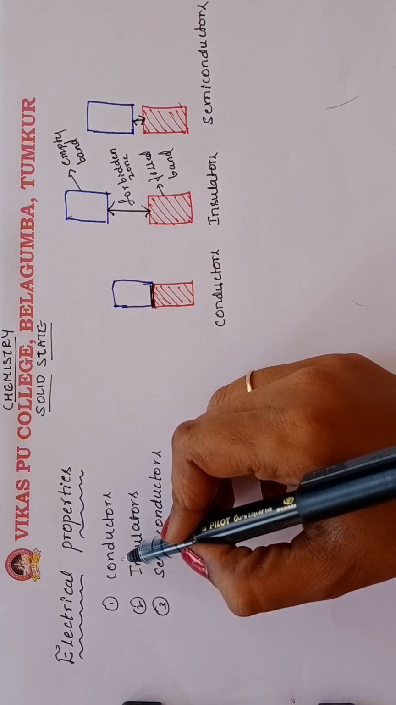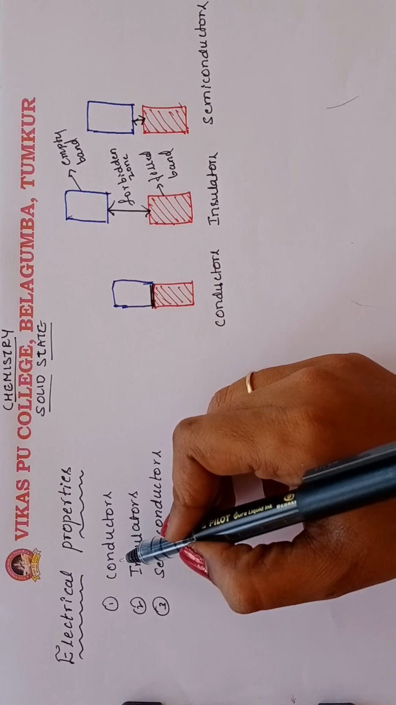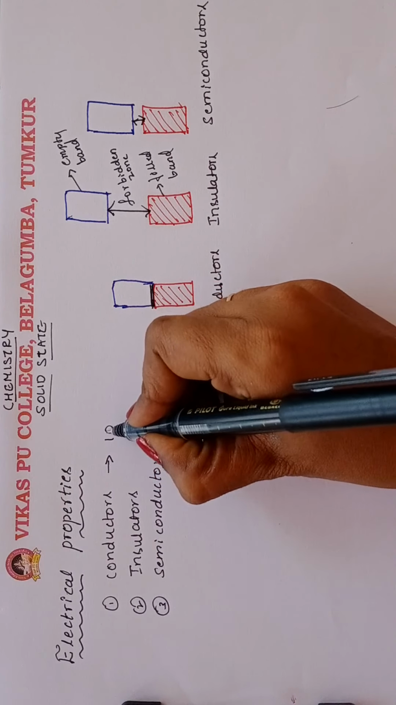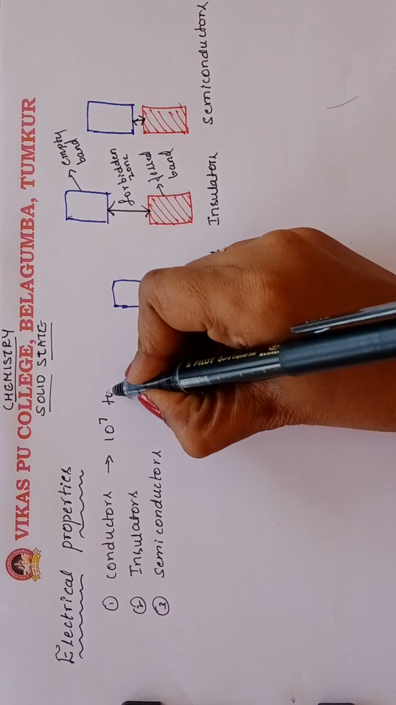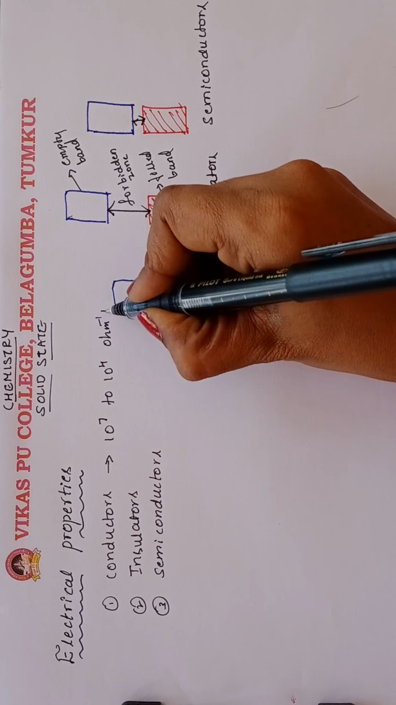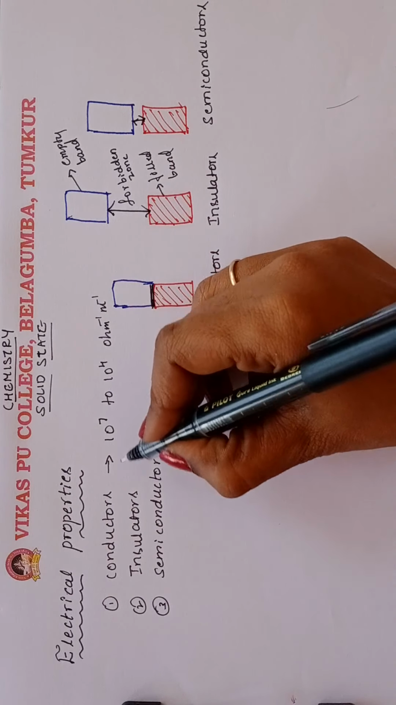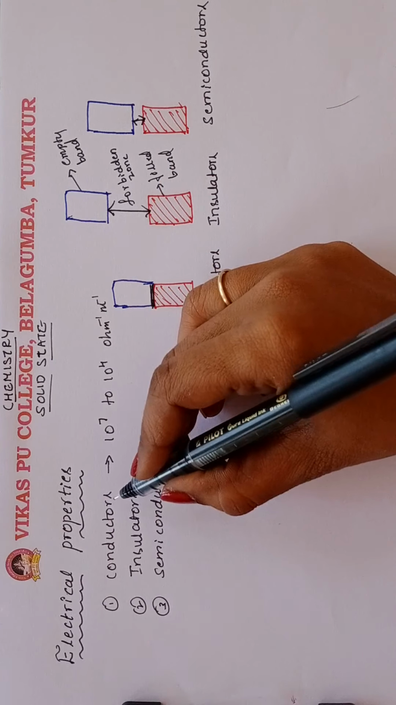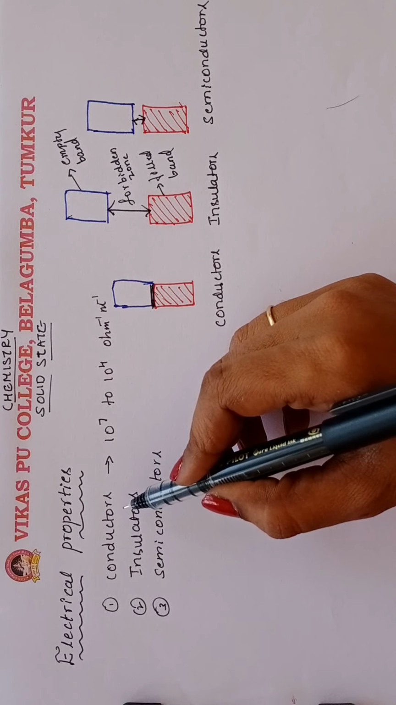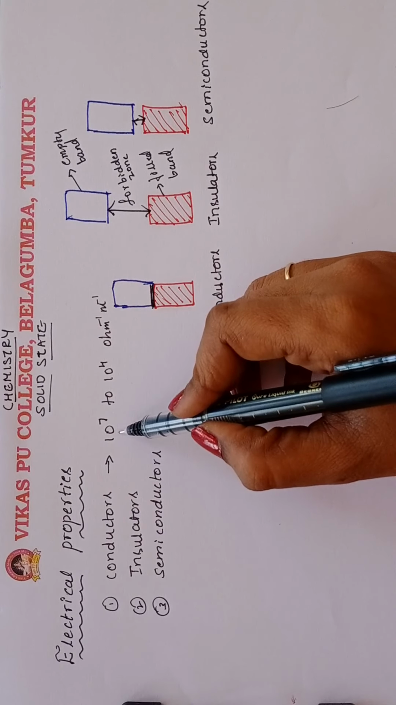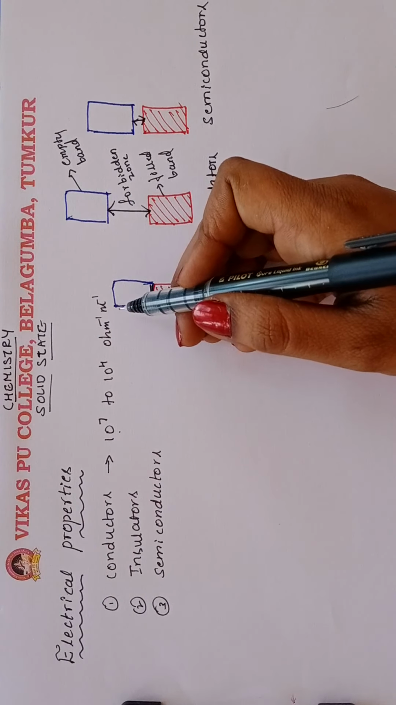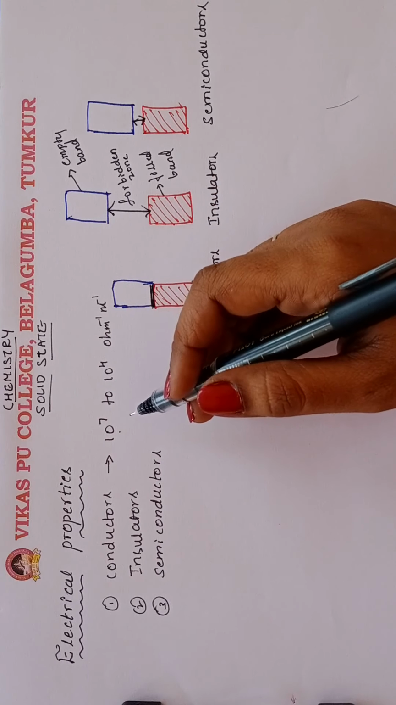What is meant by conductors? Solids having a conductivity range between 10 to the power of 7 to 10 to the power of 4 per ohm per meter are called conductors.